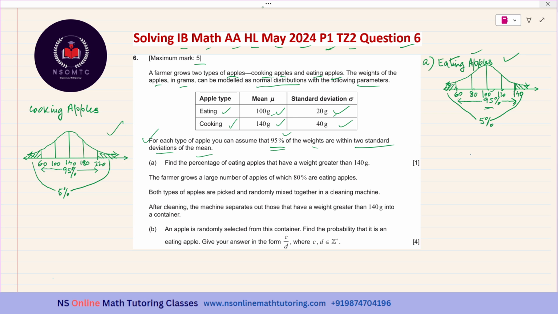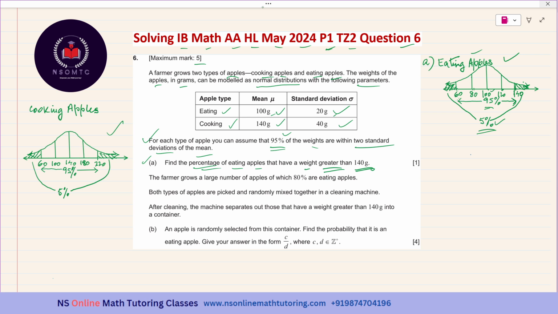So these are the only two portions remaining, and these two added together will have 5% of the eating apples, whose weights will be either less than 60 grams or more than 140 grams. And now the question in part A is: find the percentage of eating apples that have a weight greater than 140 grams. So either this part is less than 60 grams and this part is more than 140 grams. These two parts taken together give us the percentage as 5%.